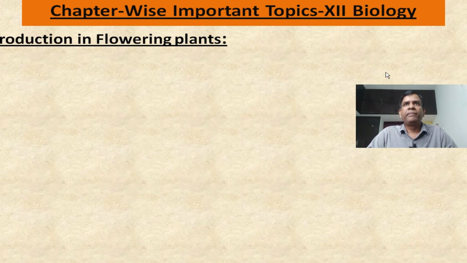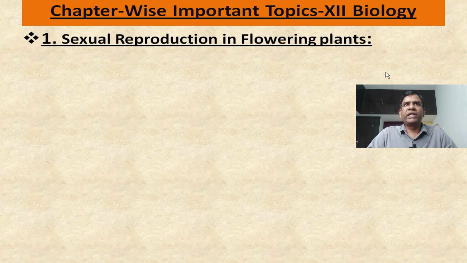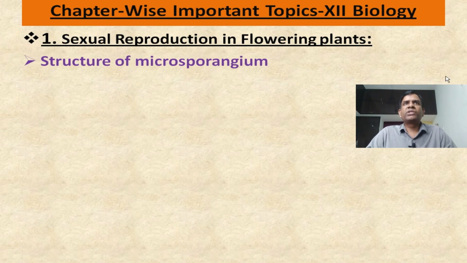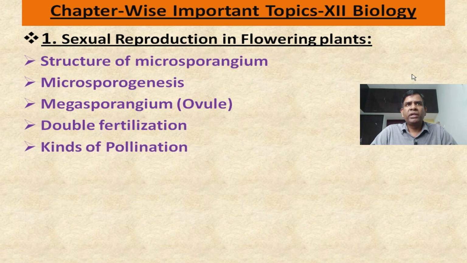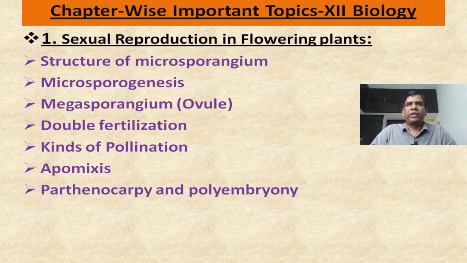In this one, the very important topics include structure of microsporangium, microsporogenesis, megasporangium, that is nothing but ovule, double fertilization, kinds of pollination, apomixis, parthenocarpy and polyembryony. Right, these are expected for short answer questions.